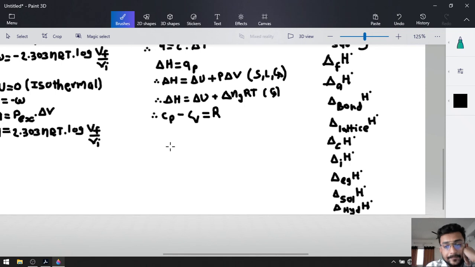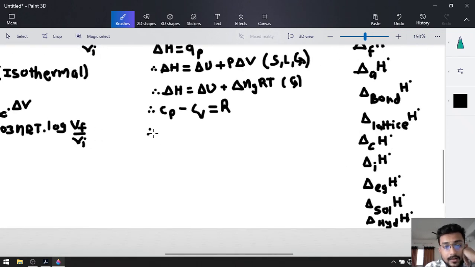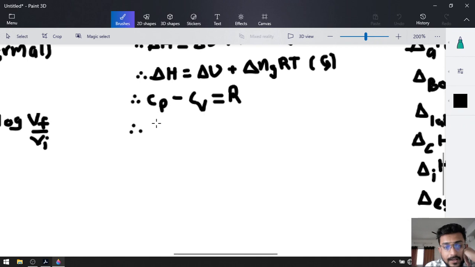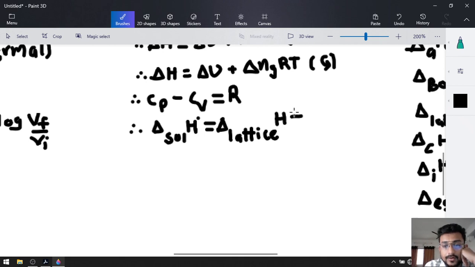And after that we discovered one new formula, and that was simply delta sol H naught, means standard solution enthalpy, will be equal to delta lattice H naught, so standard lattice enthalpy, plus delta hyd H naught, right?